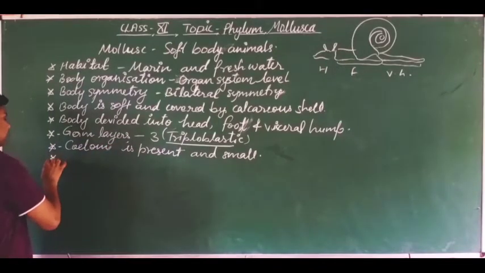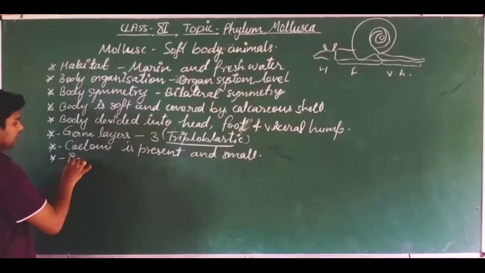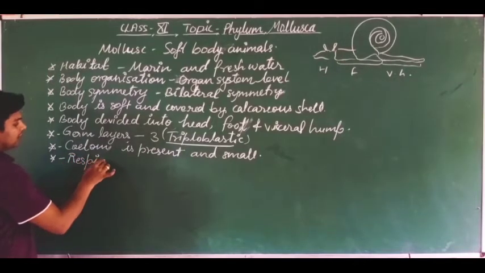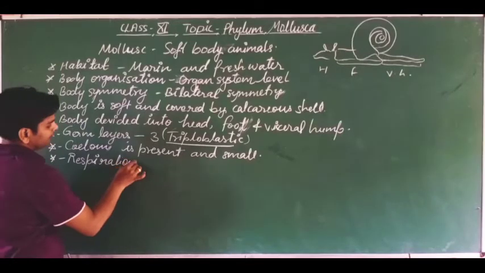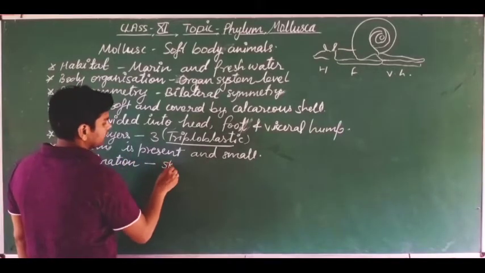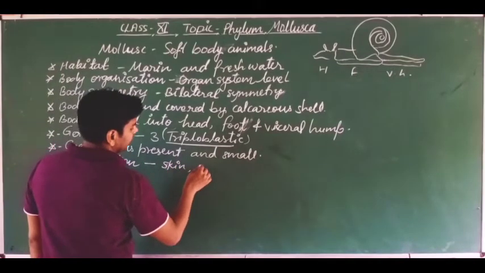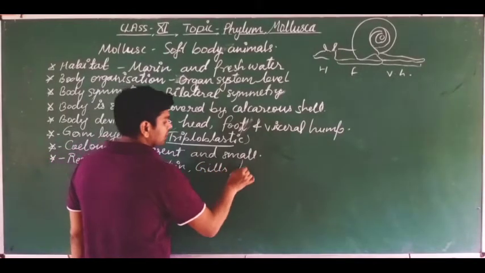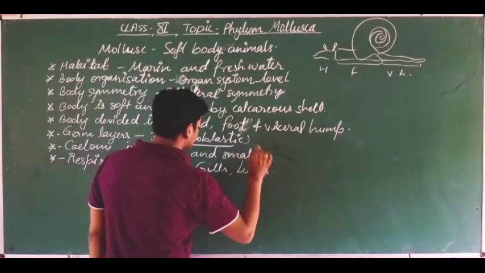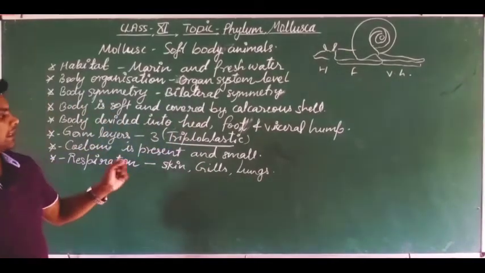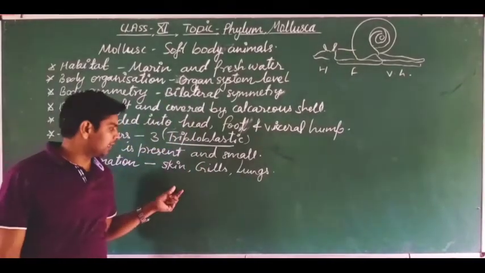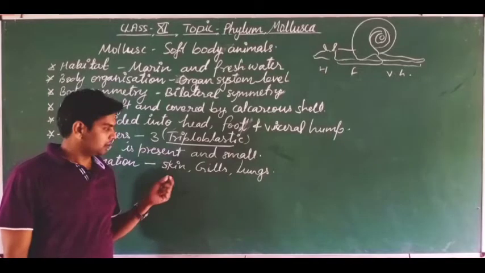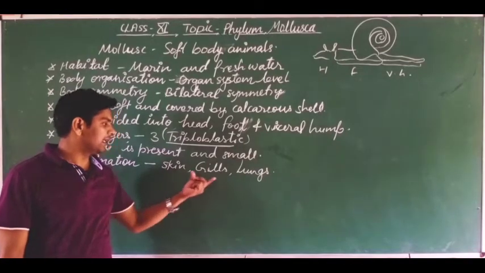So the next thing is respiration. Respiration occurs in skin, gills and lungs. Dear students, the animals which are totally marine or totally aquatic in nature respire through skin and gills.